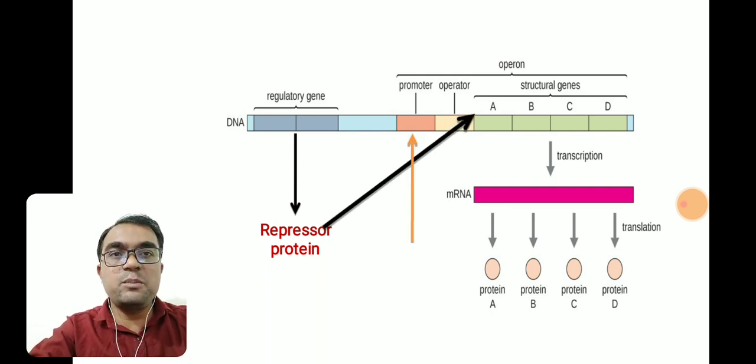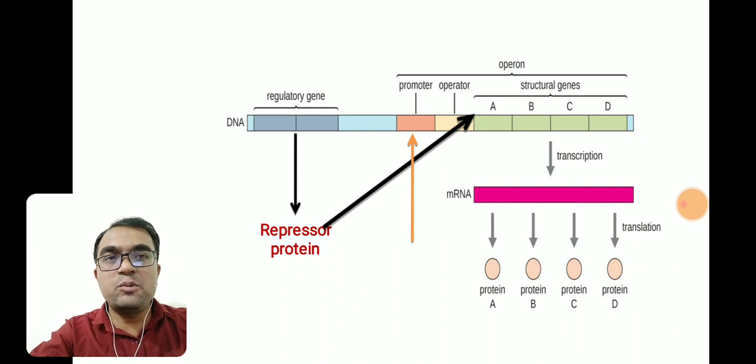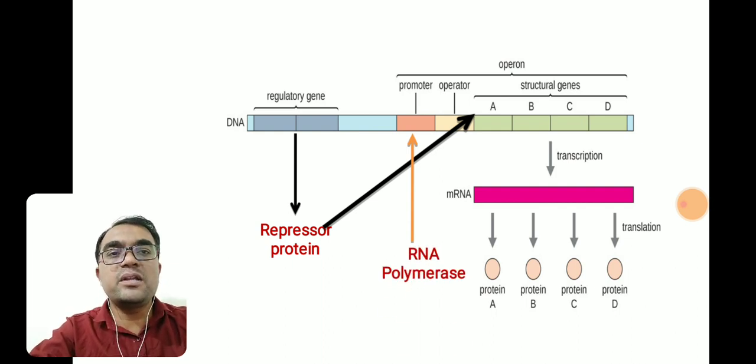The next part is the promoter. After the regulatory gene, it is the promoter. What is the function of promoter? Promoter allows the binding of the RNA polymerase enzyme. But RNA polymerase can bind to the promoter only when there is no repressor protein bound to the operator. Means what? Once the operator site remains free, then and only then RNA polymerase can bind to the promoter. The last part is the structural genes. You can see the highlighted arrow indicating the structural genes.